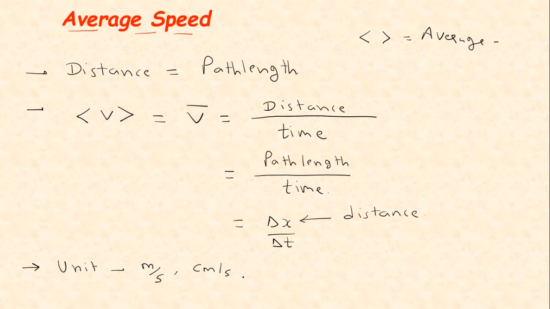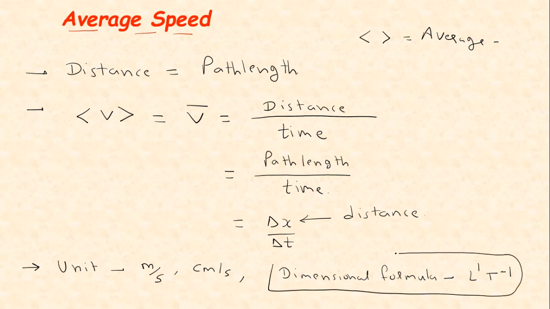Okay, now the dimensional formula. Dimensional formula is L1 T minus 1. Don't worry about this part. I will teach you what is the dimensional formula in chapter number 2. So don't worry for this part right now. Just remember this is the unit in meter per second, and this is the unit in centimeter per second. In some cases we also take the commercial unit, that is kilometer per hour. This also is the unit of average speed.